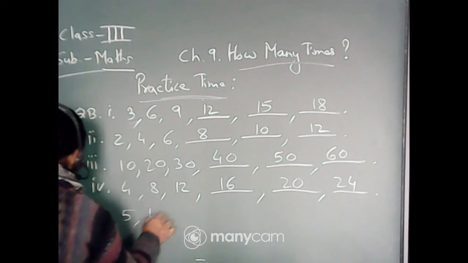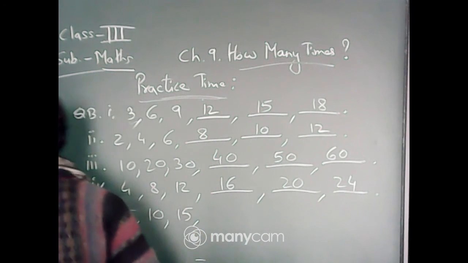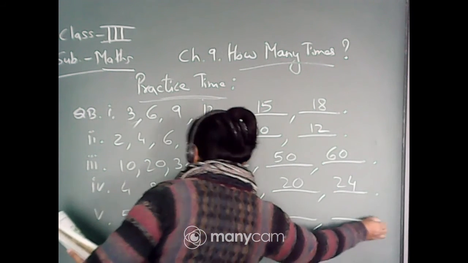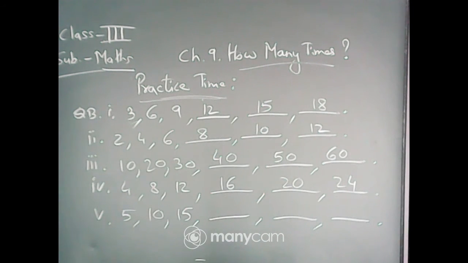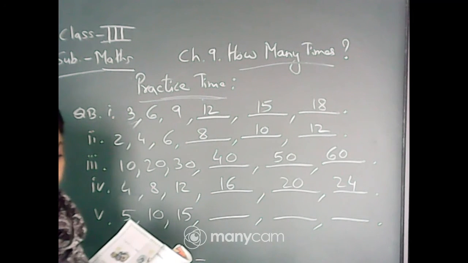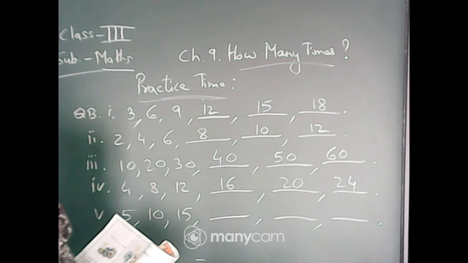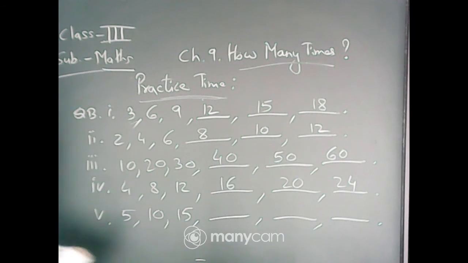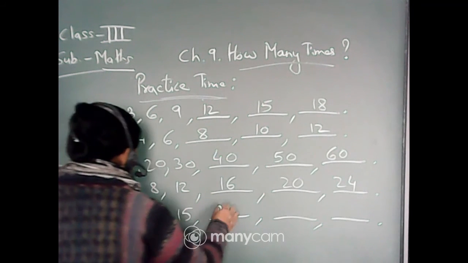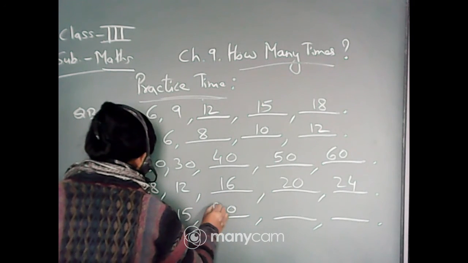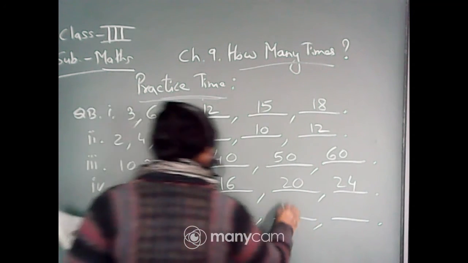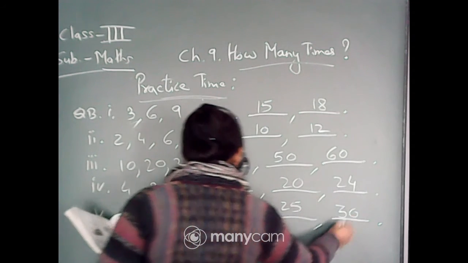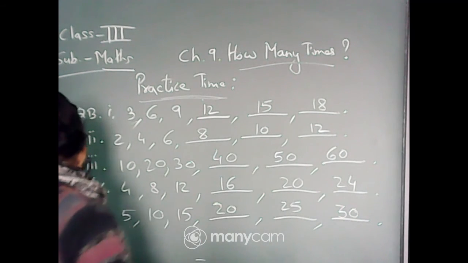Next one. 5, 10, 15, dash, dash, and dash. And this is the table of 5, isn't it? So this is the table of 5 as you are seeing. 5 ones are 5, 5 twos are 10, 5 threes are 15, then 5 fours are 20, isn't it? 5 fives are 25, and 5 sixes are 30. The last one.